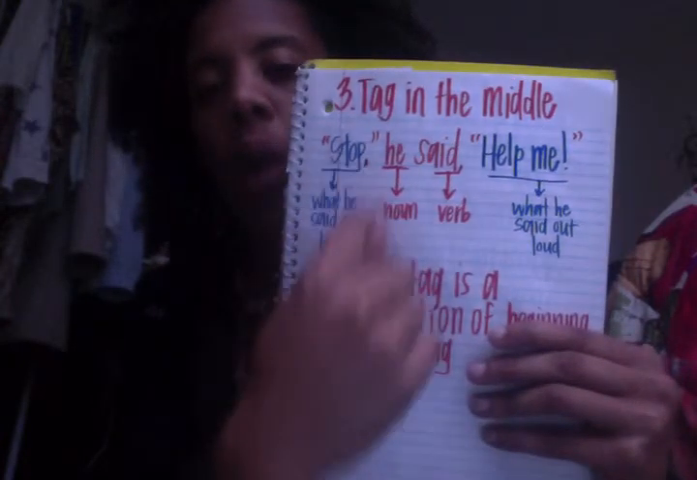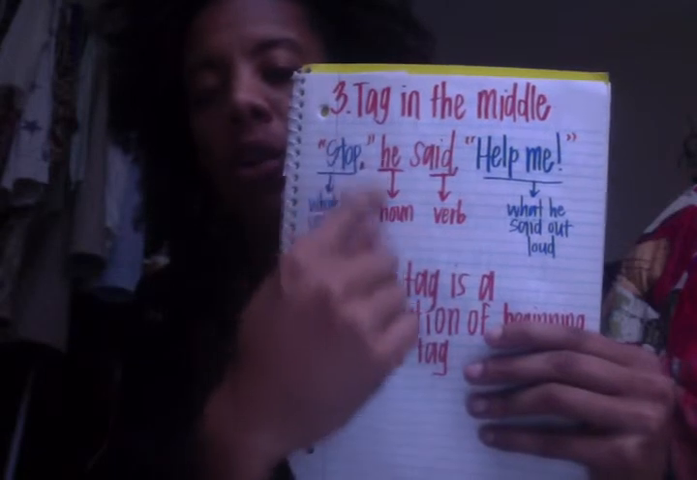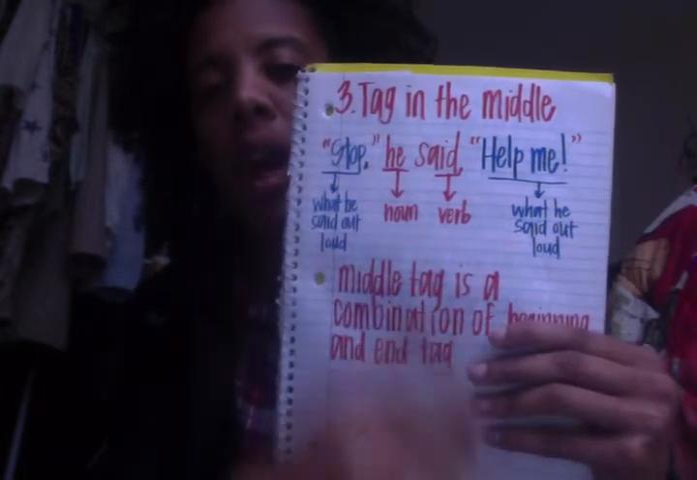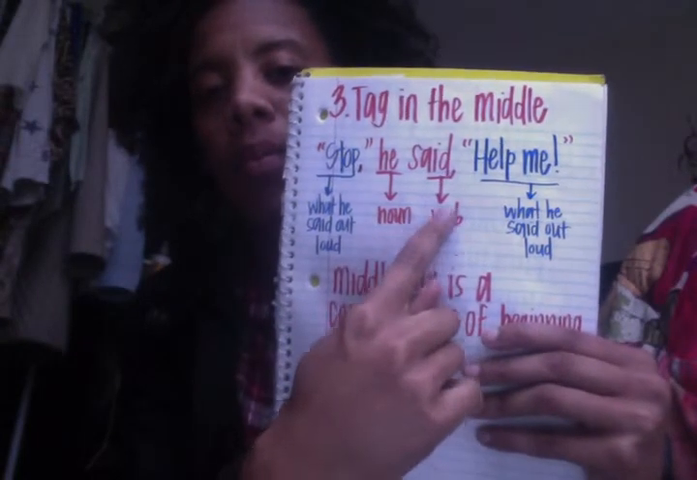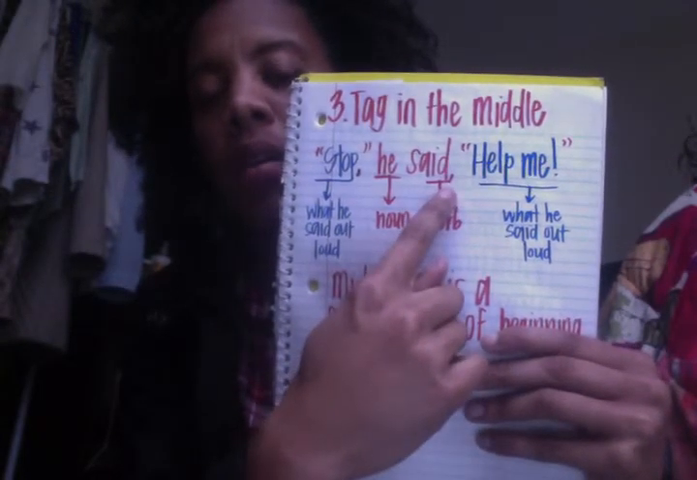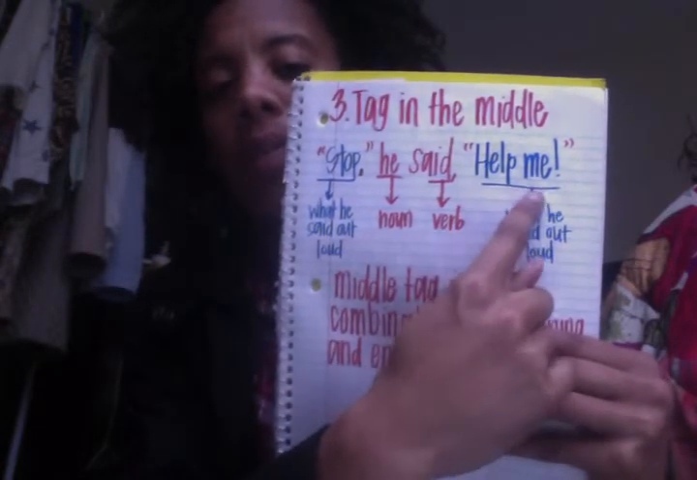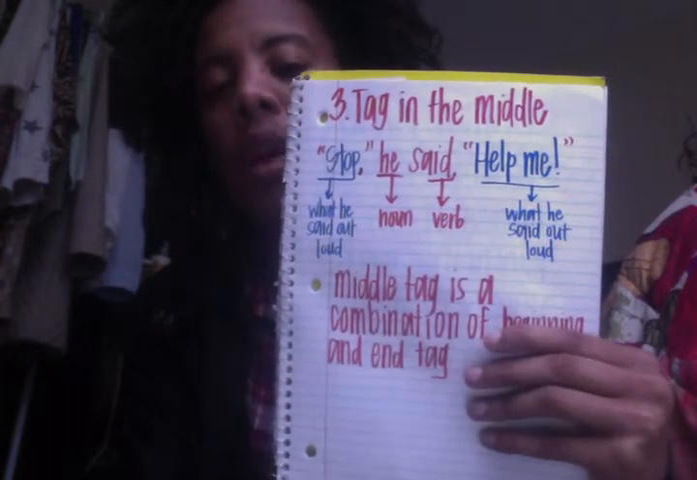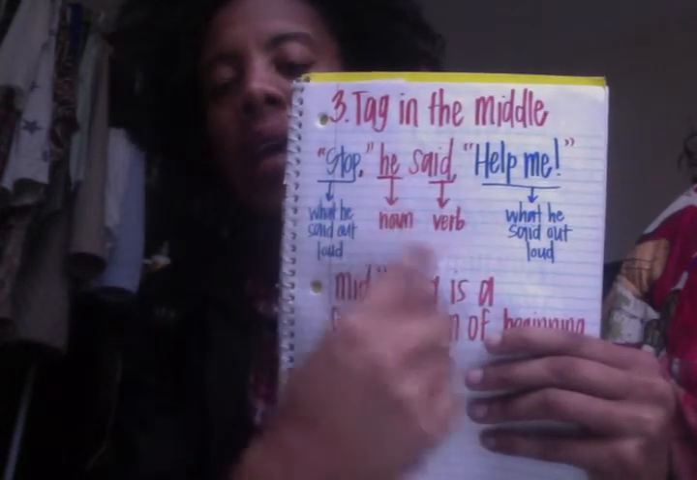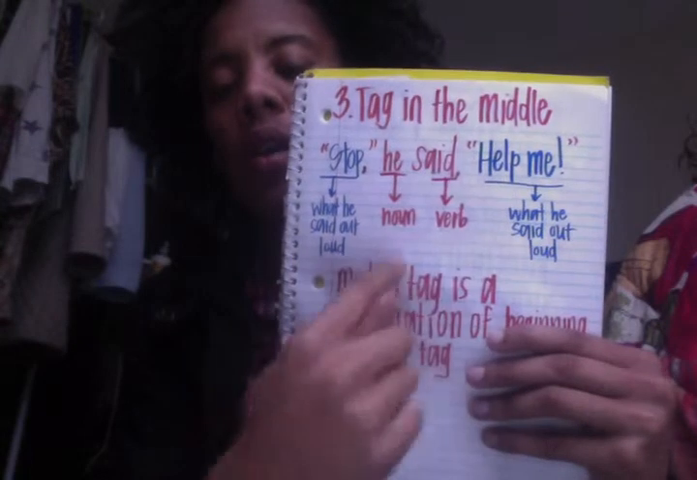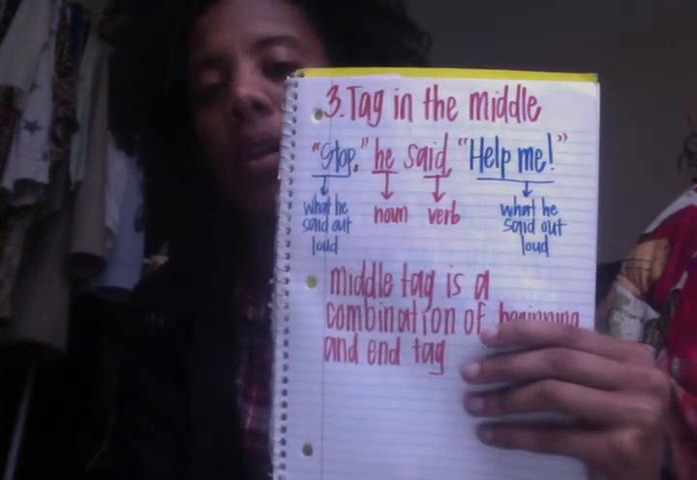You have what was said out loud and a comma inside the first set of quotation marks. And then you add in your tag, the noun and the verb, comma, what was said out loud again, which is help me, and the punctuation mark in the second set of quotation marks. As you can see, the tag is in between the quotation marks. It is outside the quotation marks.